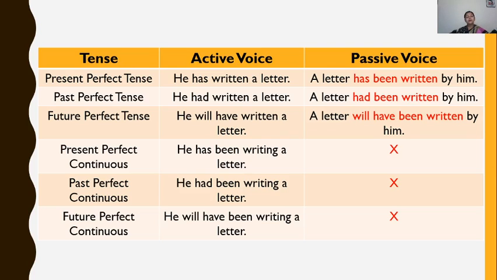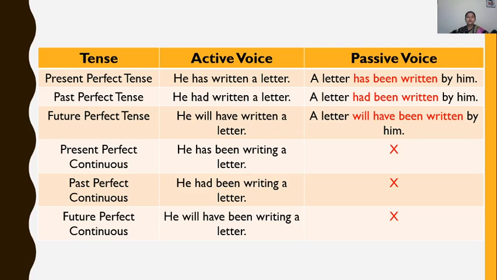Same as in past perfect tense. Earlier the sentence was in present perfect. Now in past perfect tense, if the sentence is he had written a letter, what will be in passive? A letter had been. And we are not supposed to change the tense. Still in passive, the sentence is in past perfect only. Can you see that? Had been written. This had been written is showing the passive structure of the sentence in past perfect tense. So had been written by him.